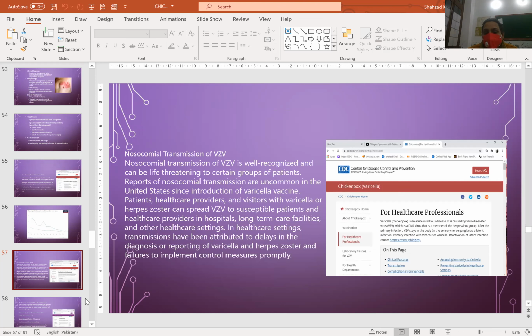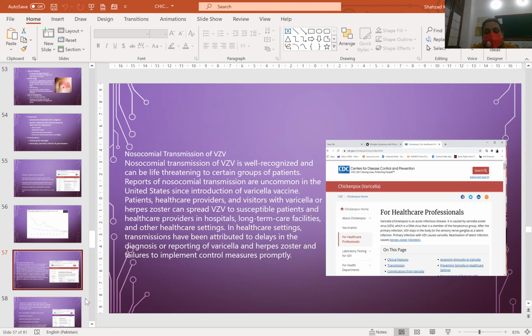Then the CDC recommendation for healthcare professionals: it is advised that healthcare personnel who are at high risk should have the vaccination, because nosocomial transmission of varicella zoster virus is well recognized and can be life-threatening to certain groups of patients as well. Reports of nosocomial transmission are uncommon in the United States since the introduction of the varicella vaccine.